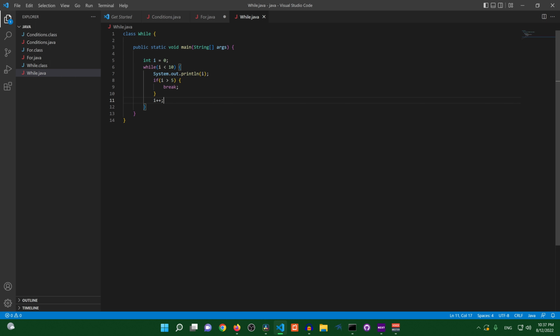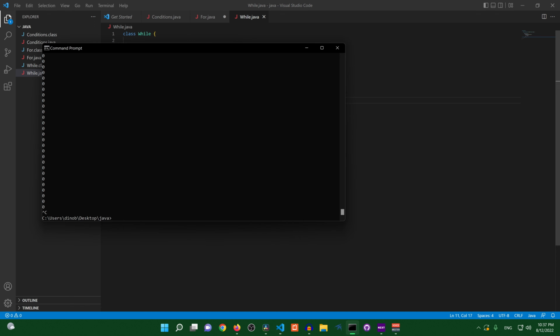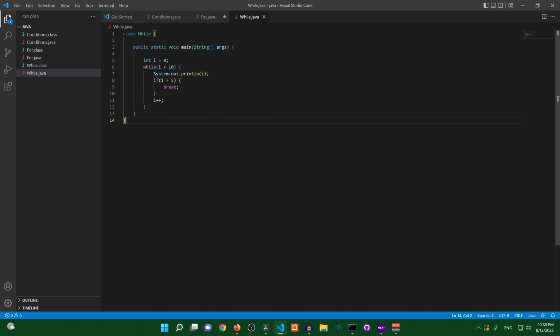So let's go ahead and put the I++ in. Let's go ahead and compile and run. So we'll go ahead and compile our code, and we're gonna run it. Oops, not compile it again. We're gonna run it. And now you can see it goes 0 through 6 and stops. So let's see why that happens. So I is 0 when we first come in, so it's gonna print out first. So I is 0 the first pass through.